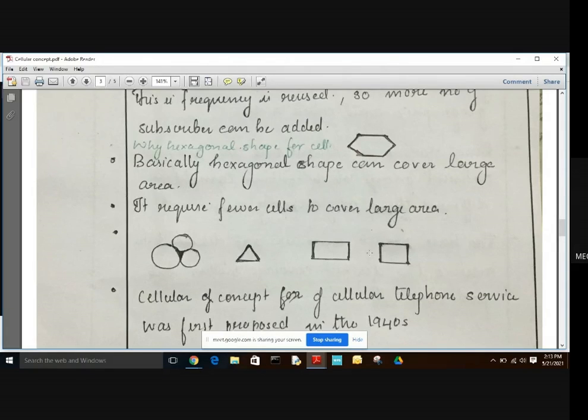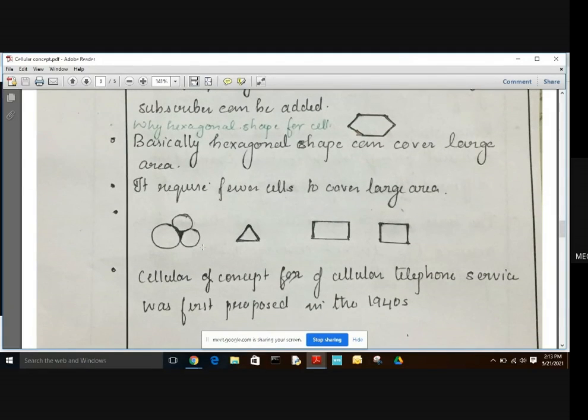Square is also the same. So the basic reason for the hexagonal shape for the cell is that the hexagonal shape can cover larger area compared to all other shapes. And the next reason is it requires fewer cells to cover larger area. As the hexagonal shape can cover larger area, only a few cells are required to cover the entire region. So these are the two basic reasons why we are selecting hexagonal shape for the cell.